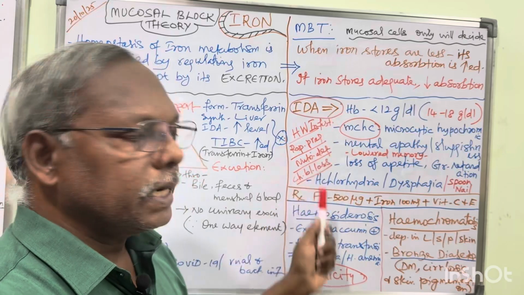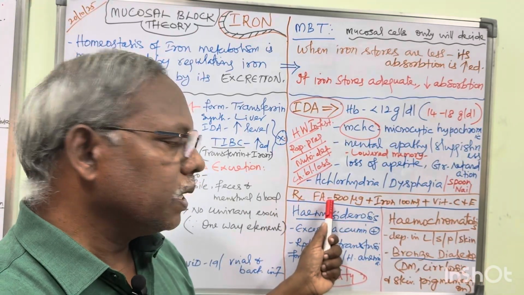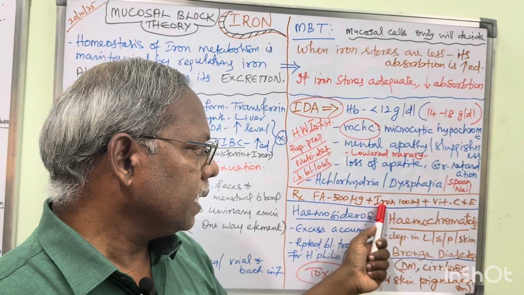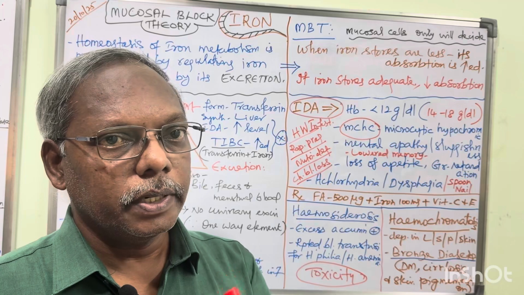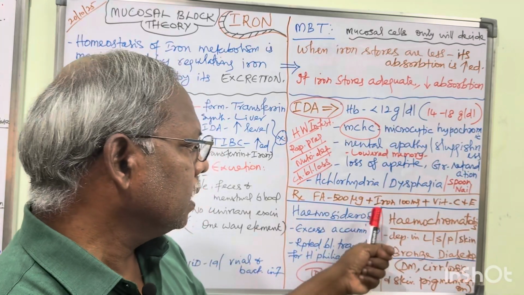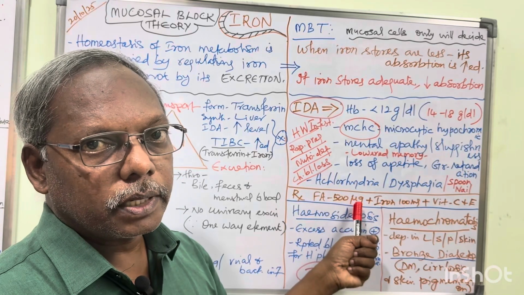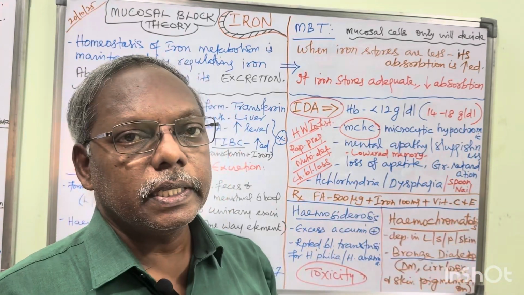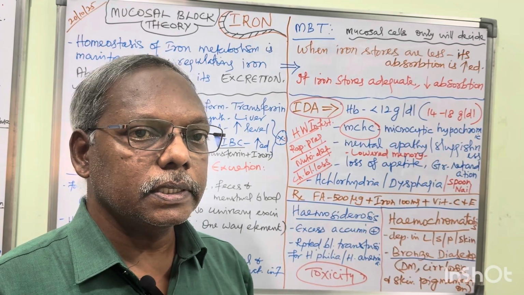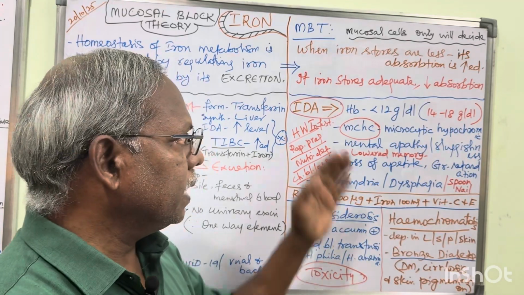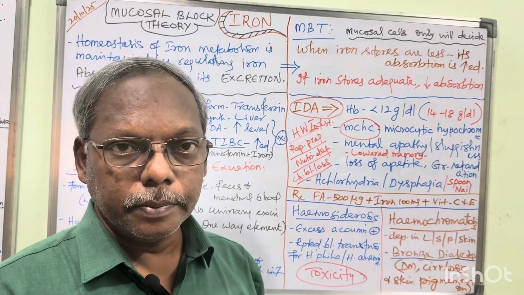Second, for this iron deficiency anemia, how will you manage, or what is the treatment? First one is folic acid, second one is iron, third one is vitamin C and E. That is 3 vitamins and 1 mineral. The 1 mineral is iron, that is 100 milligram per day, whereas folic acid is 500 microgram per day. Vitamin C and E, these two act as antioxidants, that is, they scavenge the free radicals. That is why iron deficiency anemia treatment is folic acid, iron, vitamin C and vitamin E.